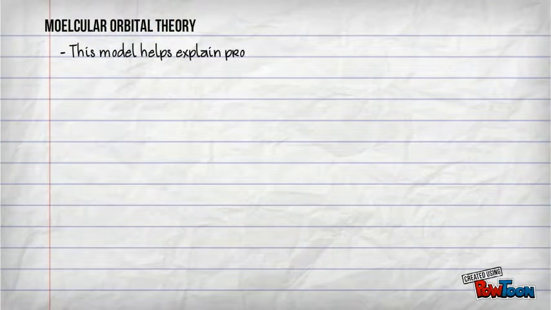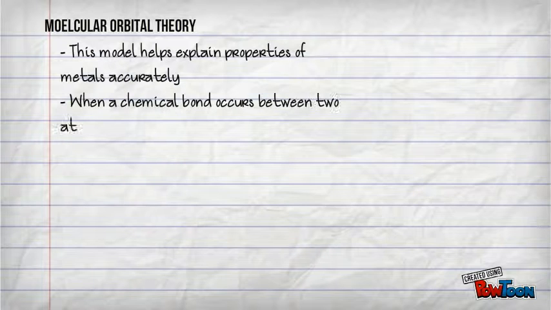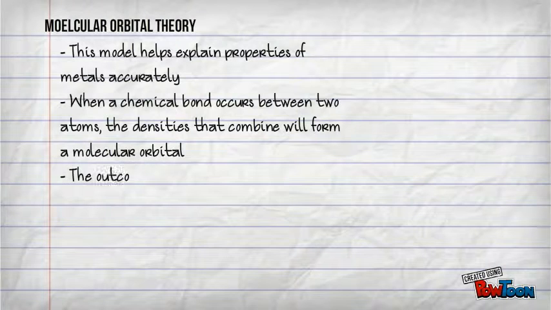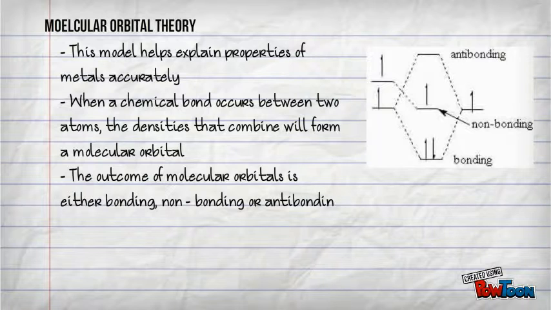When bonding occurs between metals, the theory named molecular orbital theory comes into play, which depicts the properties of metals more accurately. The densities will combine to form a molecular orbital. When the two atoms join together, they will form bonding, non-bonding, and anti-bonding orbitals.